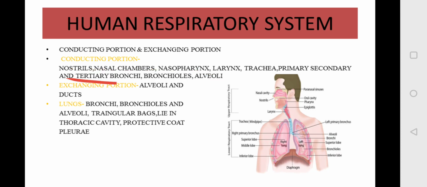These are all the organs which help in conduction. Starting from the nostrils, they are the two openings of your nose. Inside we have a nasal chamber.